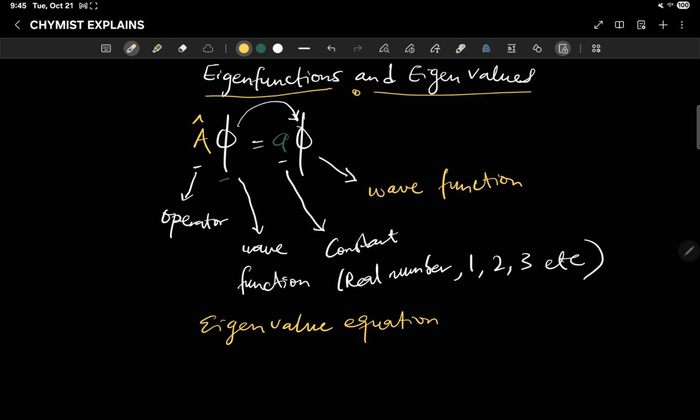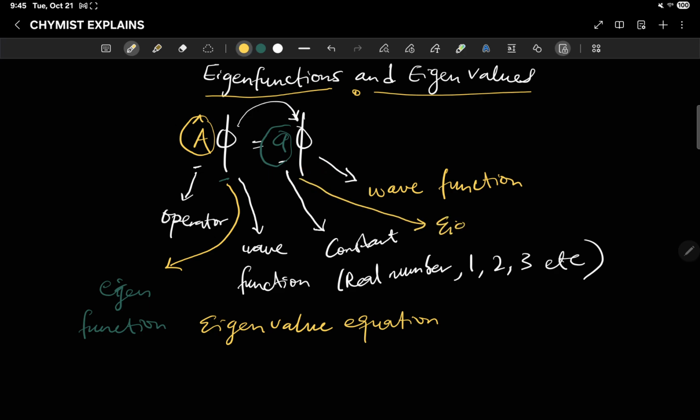And then, like we said, this is the operator acting on a wave function, giving a constant and giving back the wave function. Now, this wave function in this eigenvalue equation is called an eigenfunction. So the operator is acting on an eigenfunction to give back, and this constant a is called an eigenvalue.